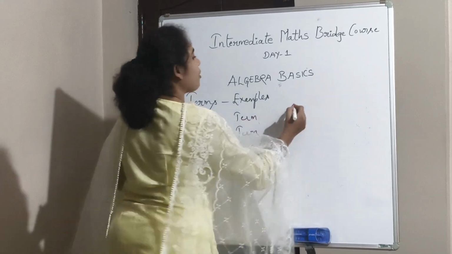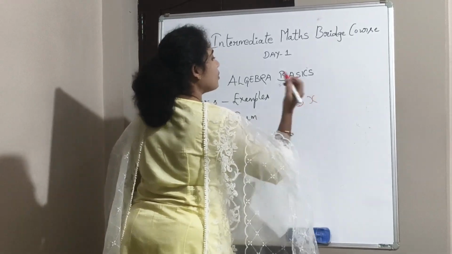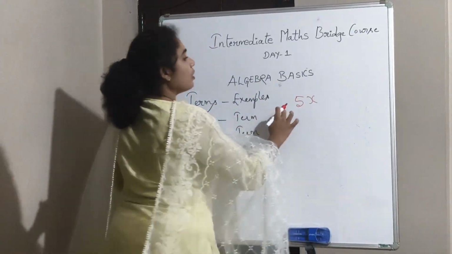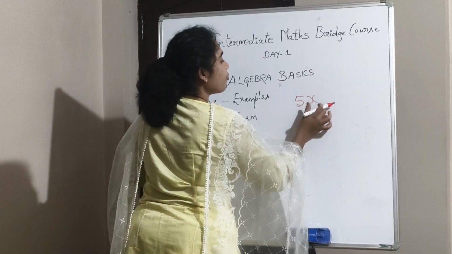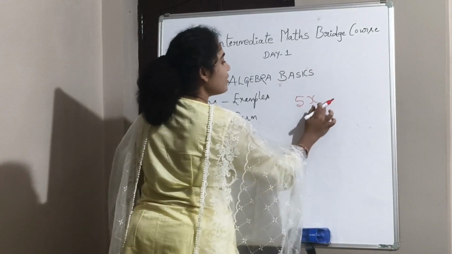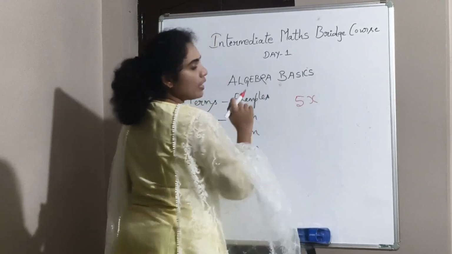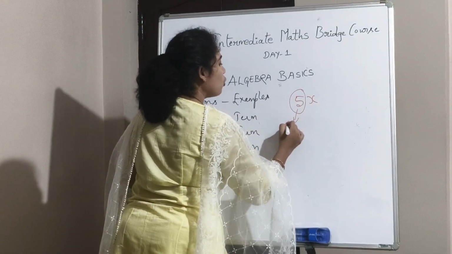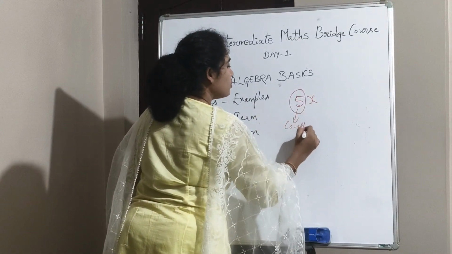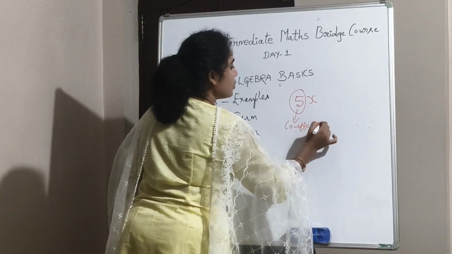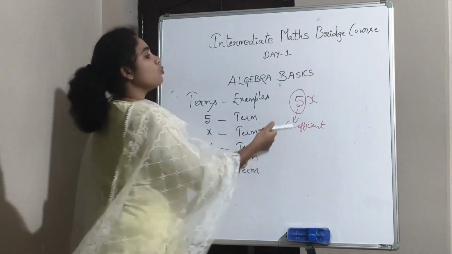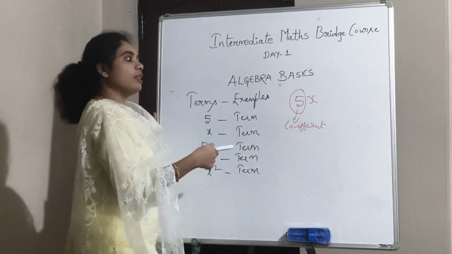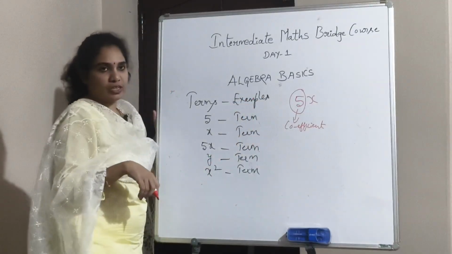Here the term 5x means 5 times of x. Okay, so this 5 is known as the coefficient. What is it? Coefficient. So the constant which is there before the variable, that is known as the coefficient.